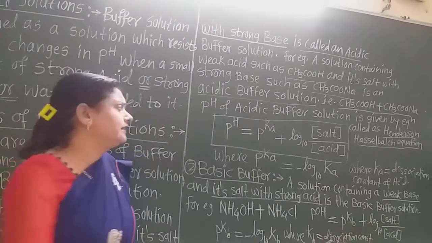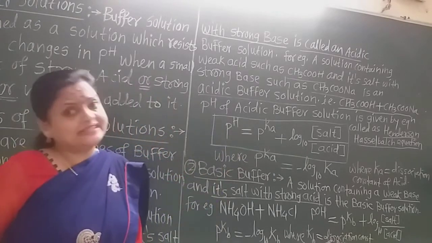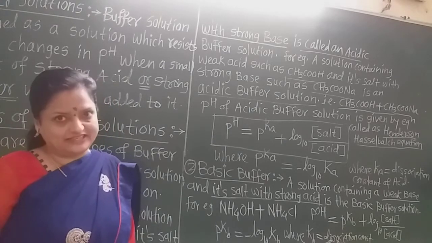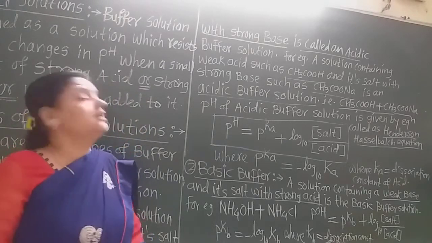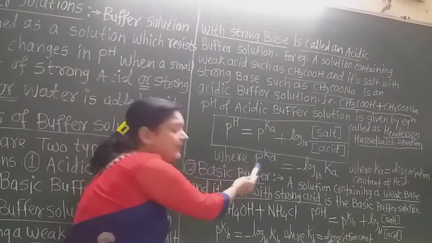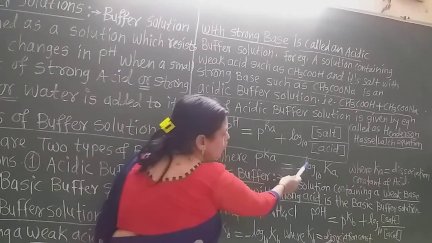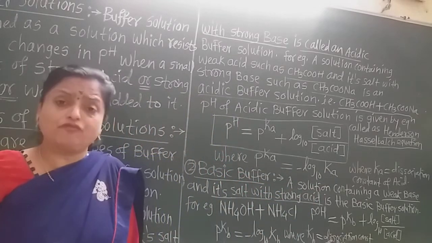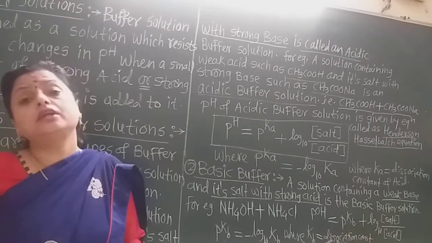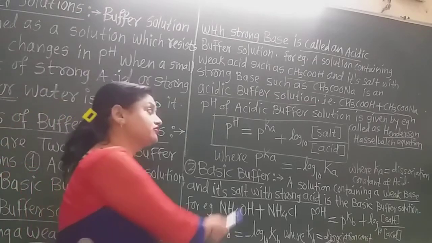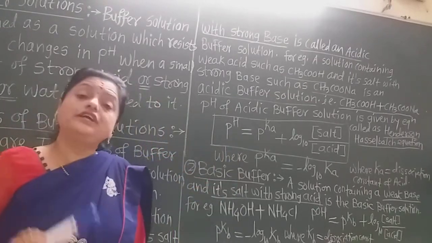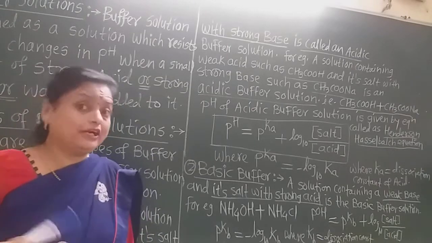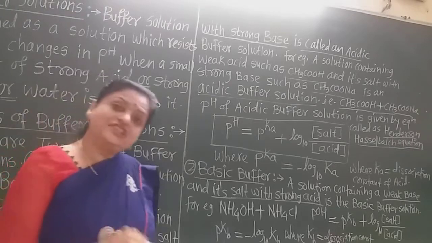Now we know that pH is calculated by the equation minus log to the base 10 of H plus ion concentration. In a similar manner, the pKa is also calculated as minus log to the base 10 of K, that is the dissociation constant of weak acid. We will learn the numericals, that is, problems based on this formula. We will calculate the pH of acidic buffer and pOH of basic buffer later on by learning this topic.